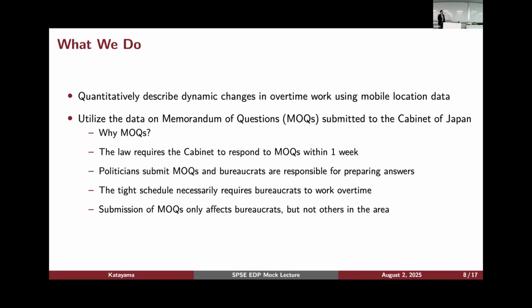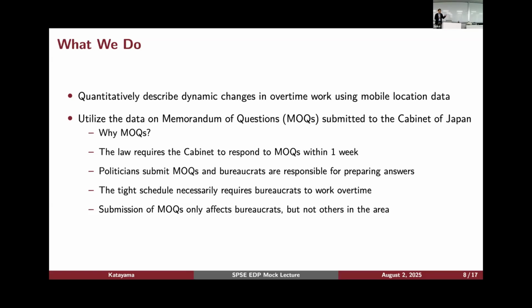The reason we need this is that there are many people in the Kasumigaseki area. Maybe there are some taxi drivers in Kasumigaseki, and we don't care whether they're working overtime or not. I want to know what's happening to the bureaucrats. The nice thing about MOQs is that their submission only affects the bureaucrats. Okay? So if more questions are coming from politicians, you can expect that people will do more overtime.